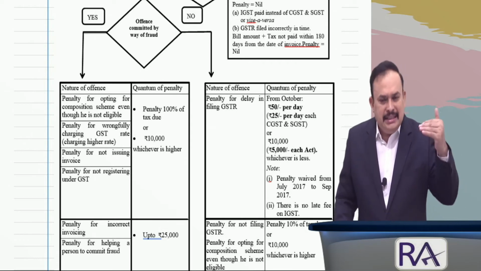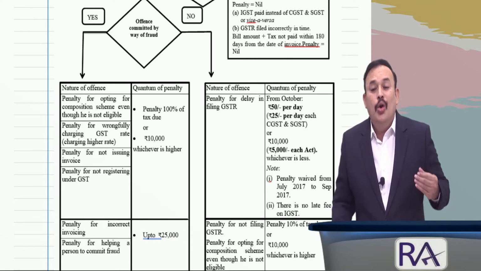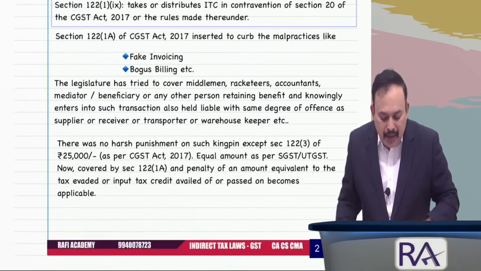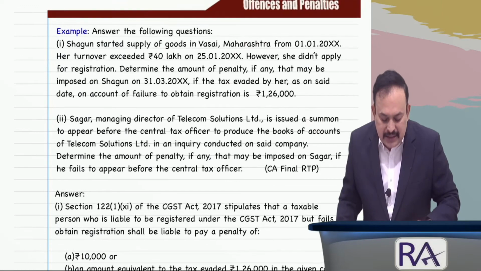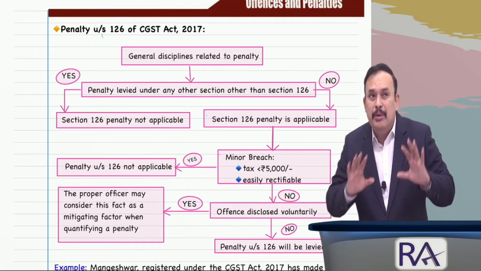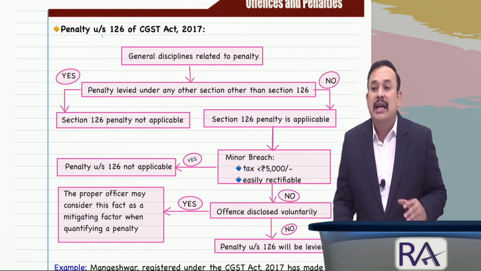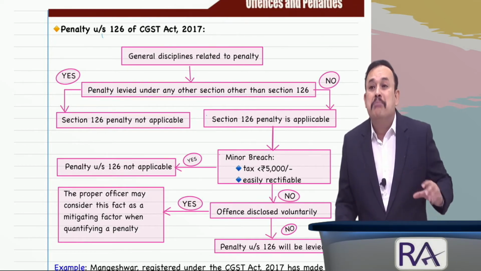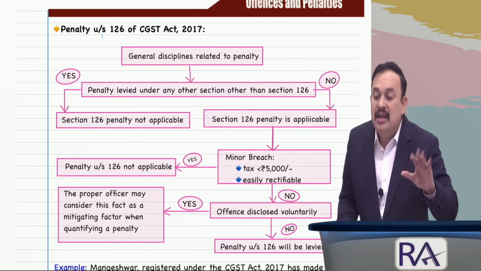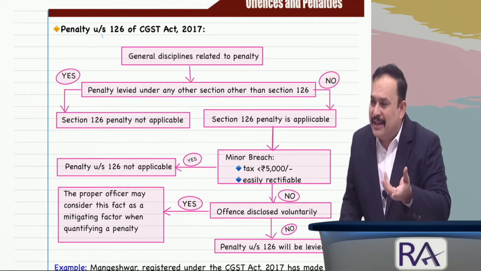And also we referred in the discussion to section 126 penalty, which is a general penalty applicable where no penalty is specified anywhere else. It can be considered a minor breach if the tax evasion is less than rupees 5,000 or the violation is easily rectifiable from the records.